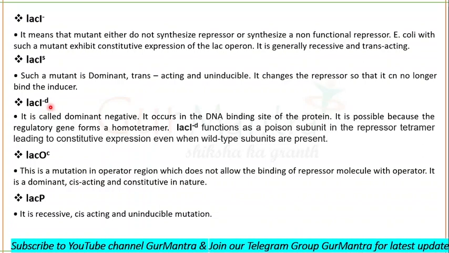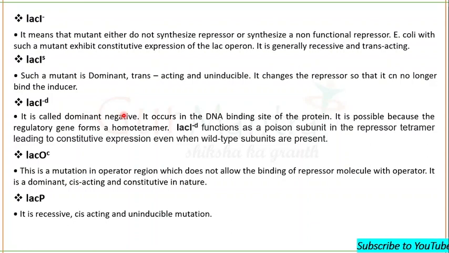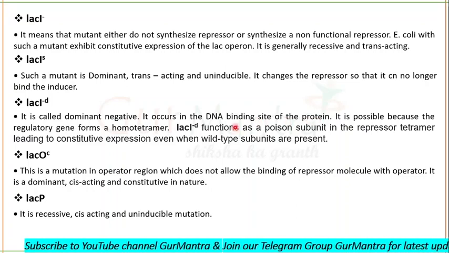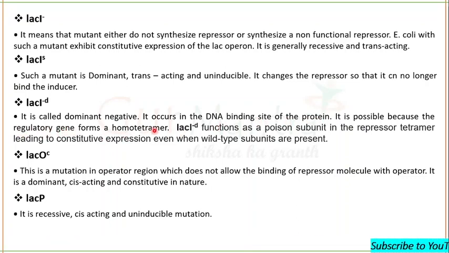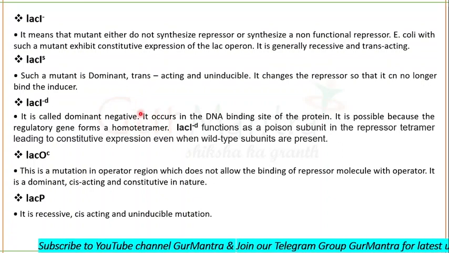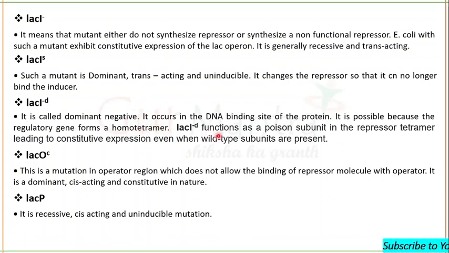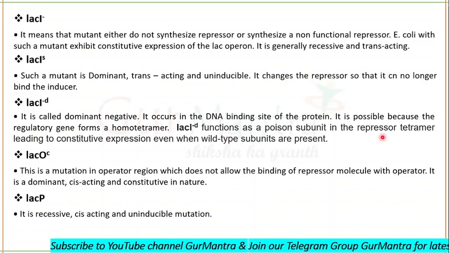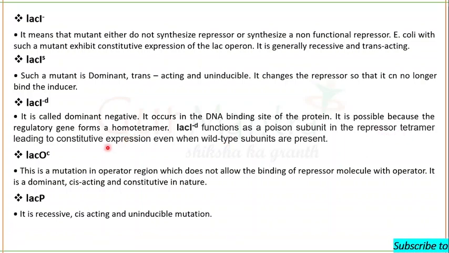Now what is lac-I negative D? Now listen, it is a dominant negative, and this mutation occurs in the DNA binding site of the protein. We know that the regulatory protein forms a homotetramer. So one subunit of this homotetramer becomes poisonous for the whole homotetramer, for all other subunits of the tetramer, leading to constitutive expression even when wild type subunits are present.